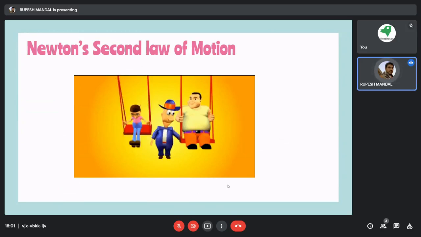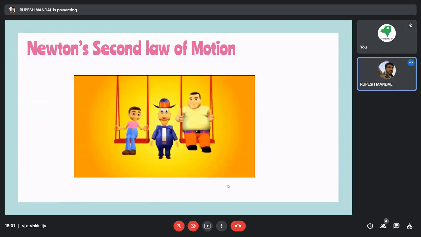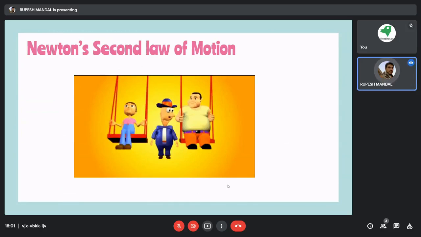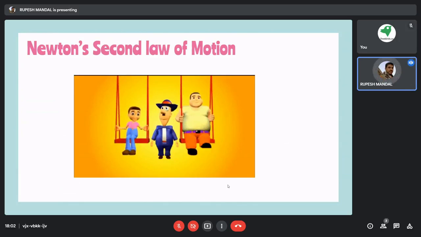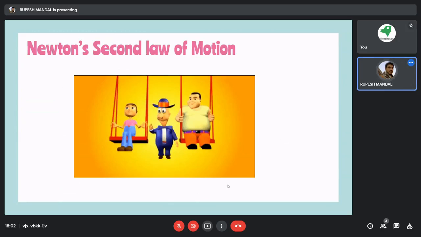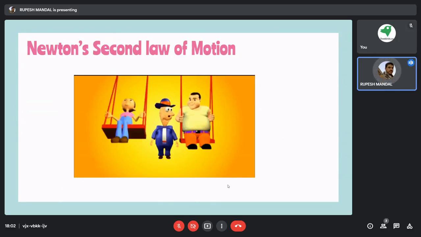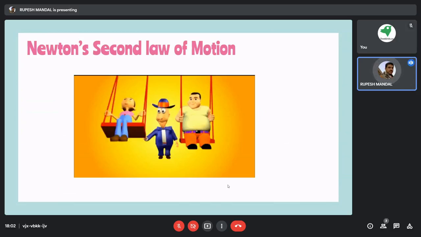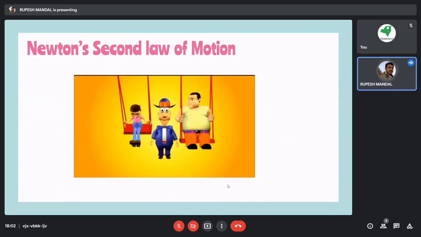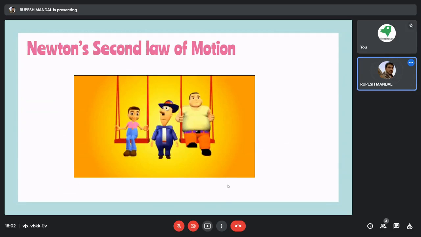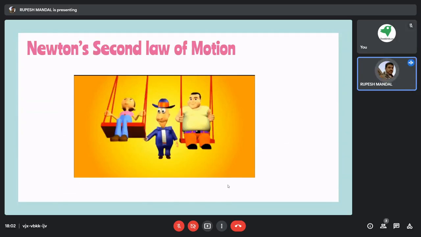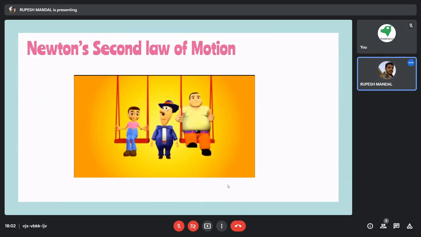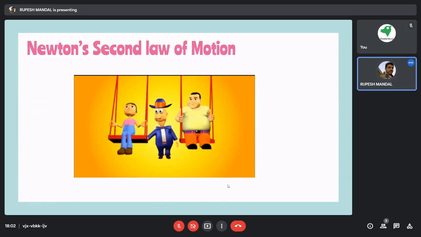Okay. So I am just showing this particular animation. For example, there may be two objects available. Here two people are there. One person is light in weight, the other person is very heavy. And the same person is trying to move those persons with the same amount of force. On the left hand side, we have the person with less weight, and the amount of force is the same.